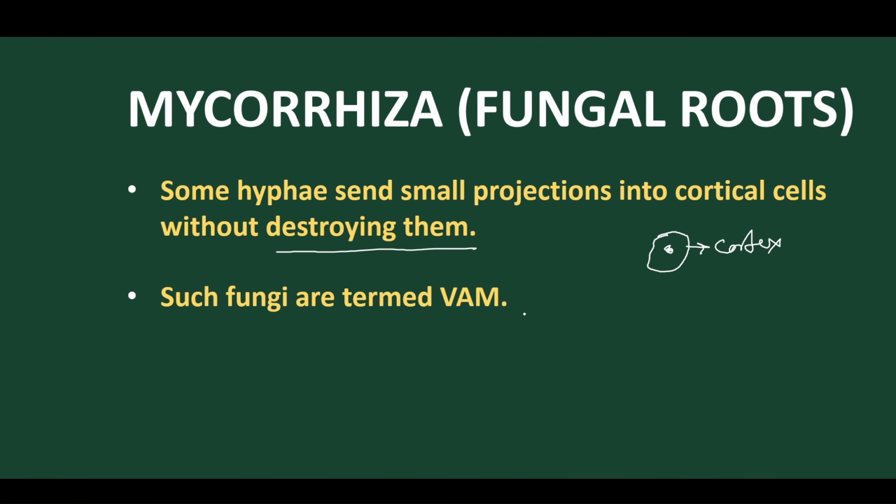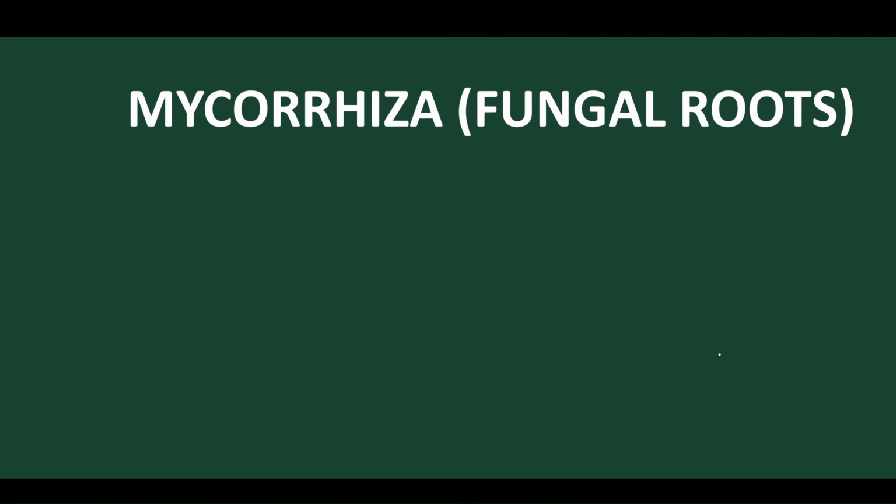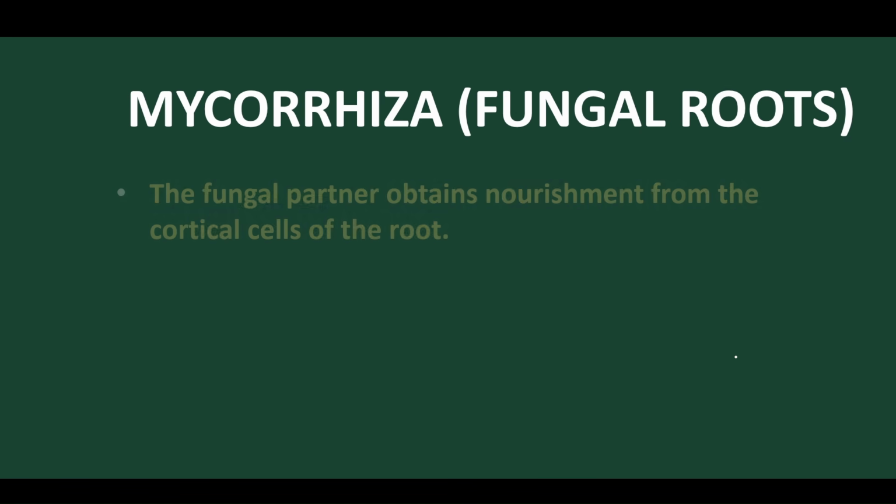Such fungi are termed VAM. Such a type is called VAM. Yes, entering into the cortex but not destroying the cortical cells, but present on the inner part of the cortex in the form of vesicle-like structures. These are called VAM, or vesicular arbuscular mycorrhiza. VAM is called vesicular because they form vesicles, with arbuscules present within it, and these are a special type of mycorrhiza.